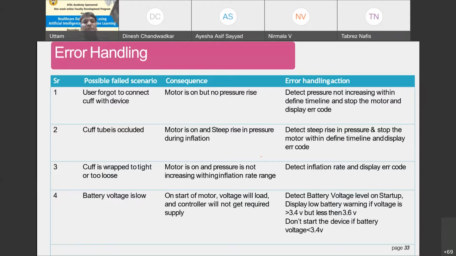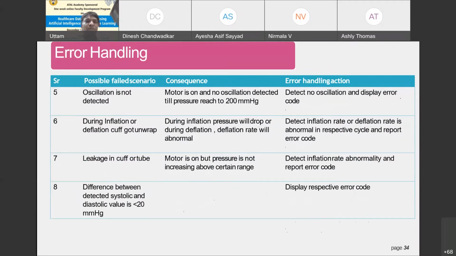Sometimes devices need power, so the device may be operated on battery, and the battery voltage can be low. When you start up the motor, the voltage will drop under load and the controller will not get the required power supply. So we should have some mechanism to detect the battery voltage during startup and test it. It may need to be greater than 3.5 volt, or 3 volt and so on. If by chance the voltage is below the specified value, it should give an error.